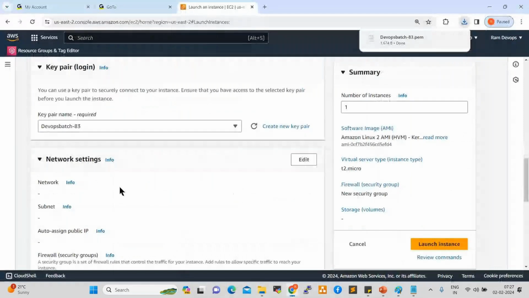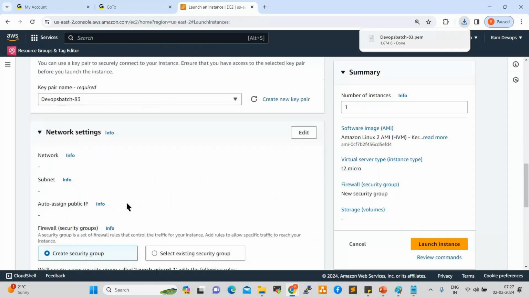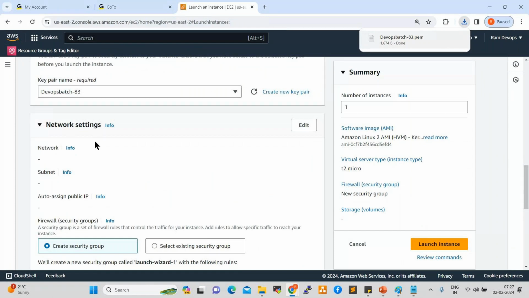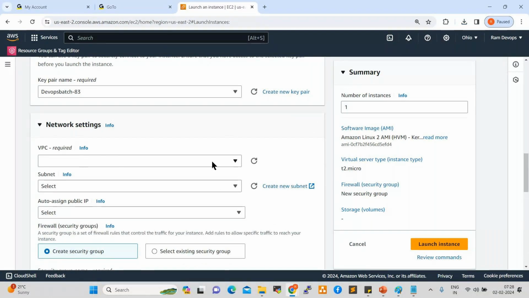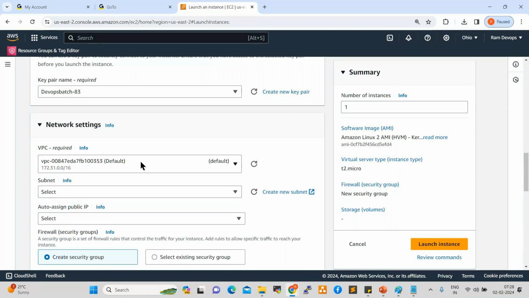So the key pair is ready. Next one is network, right? We require network. Click on edit. Here we require VPC. Some default network is required to create a server. If you want to create an instance, we require some network, right? So by default, they are providing the default VPC. What is VPC? We discussed already. Virtual private cloud. So a default network they are providing.